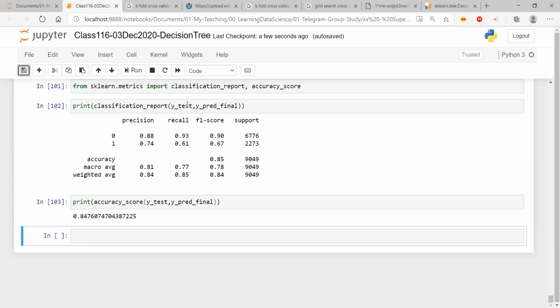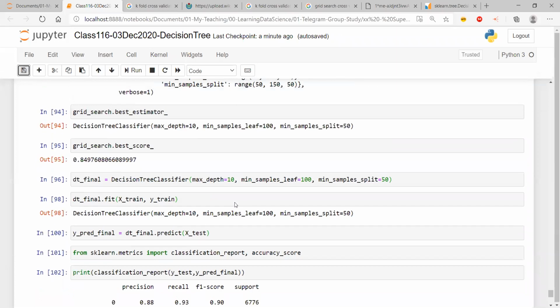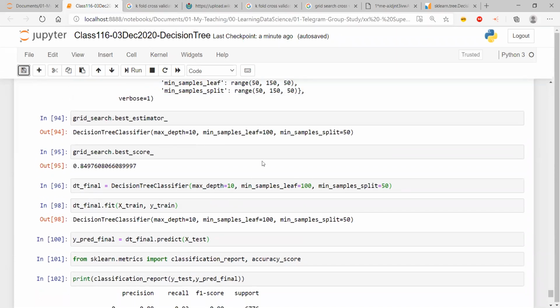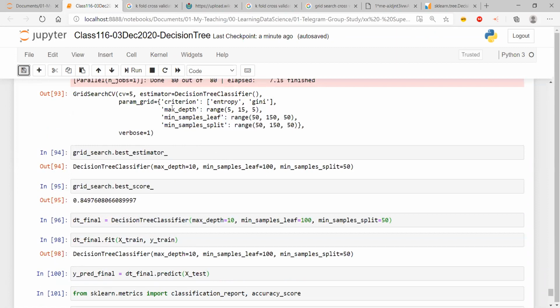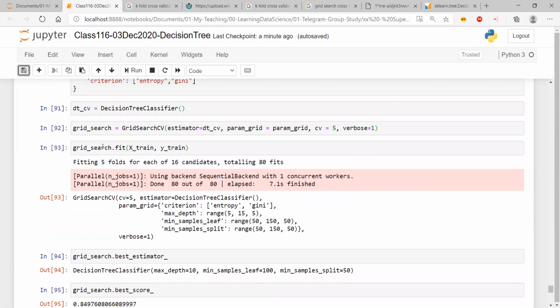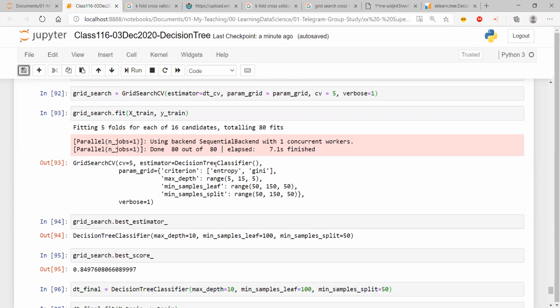But when we continue from the next sessions onward, wherever we do any kind of classification modeling, especially, I will always use this method to find the combination of the best hyperparameters, so that I can be sure, even if the selection of the hyperparameters are the default values. For example, in this case, I did not select the criterion, because my grid search told me criterion you don't need. It can be of any value.